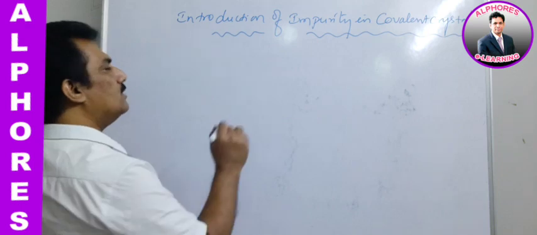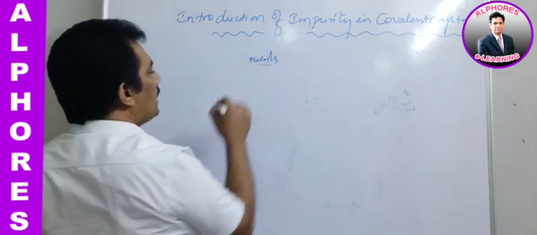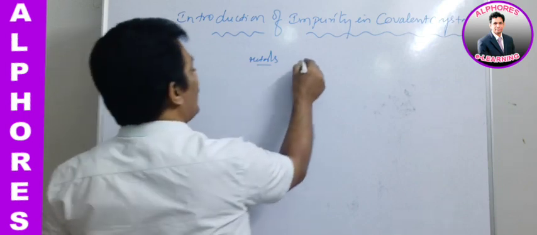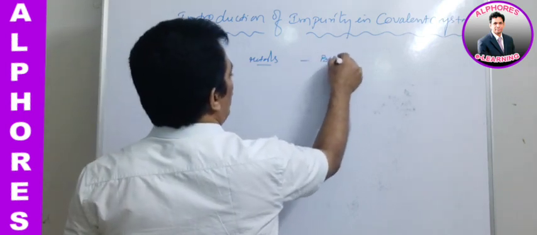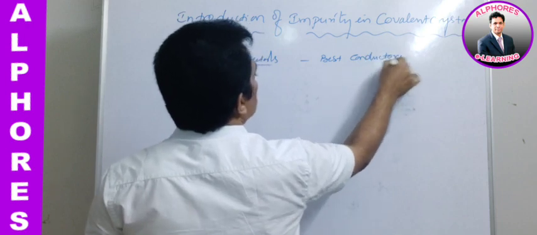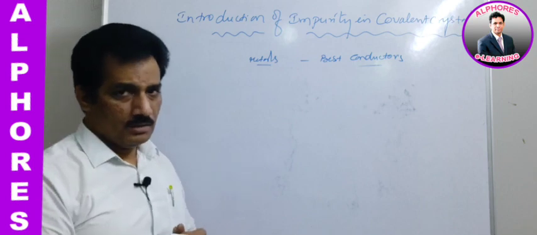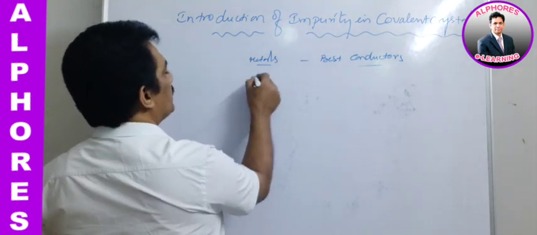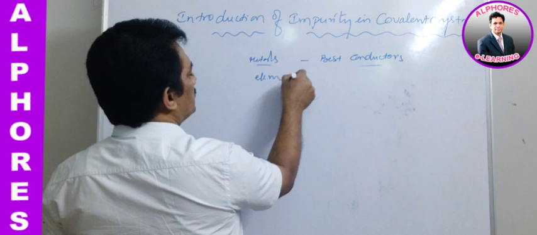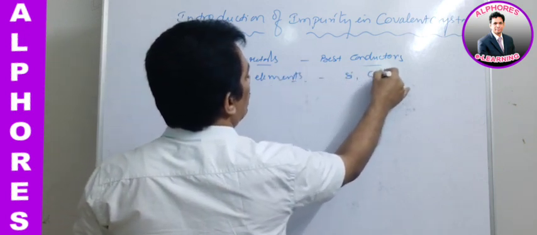Generally we know metals, the electronic conductors, they are the best conductors. All the pure metals are the best conductors because of the migration of the electrons. Clear? But some elements, let us consider, these are nothing but like silicon, germanium.